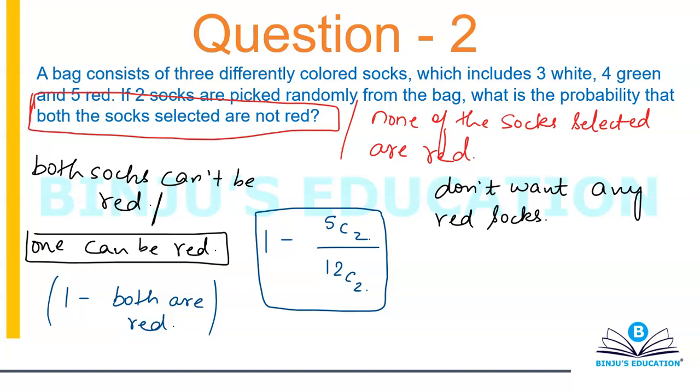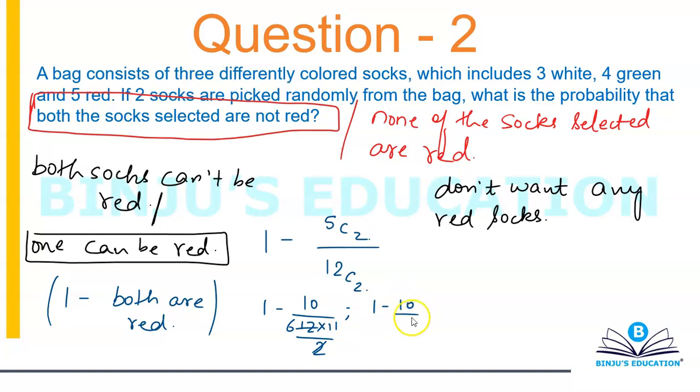Now if you want, you can simplify this further. 5C2 is 10 and 12C2 is 12 into 11 divided by 2, which is 66. So this will be 1 minus 10 over 66, so your answer is 56 by 66. You can simplify this further, which comes out to be 28 divided by 33.